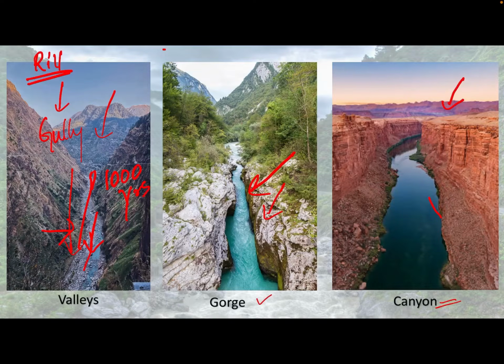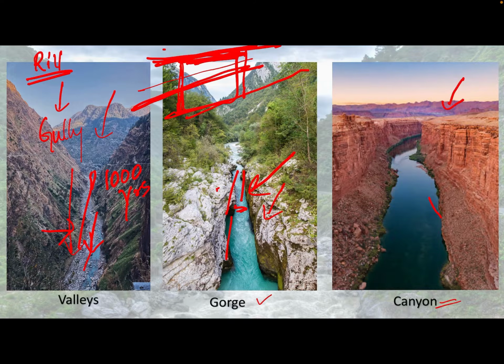See here, what they are saying is basically the mouth and the end. If you consider the cross-sectional way, for example, if it is moving like this, this is the top layer and this is the bottom layer. If you consider this, this will be more or less the same, and the down layer will be more or less the same, but in the canyon what they say is this may be much wider than this, and in valleys obviously this is very wide and this is very small comparatively.